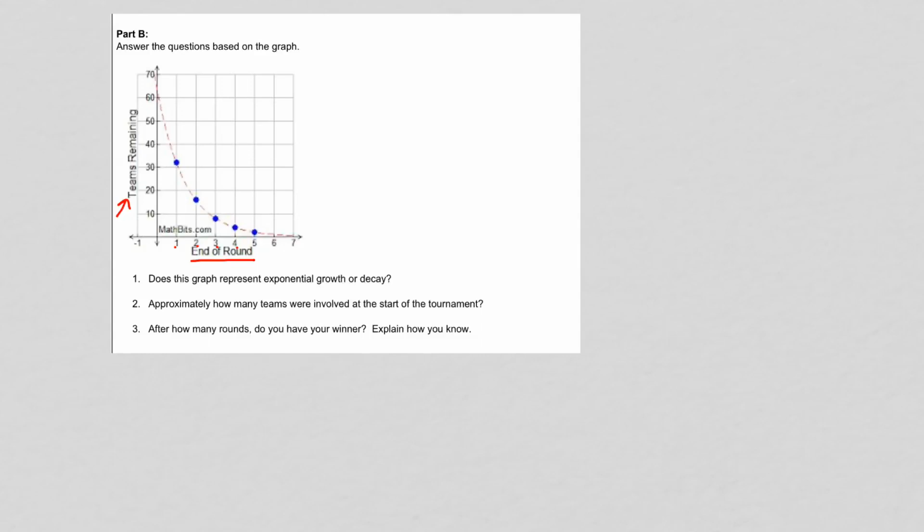So the first question says, does this graph represent exponential growth or decay? Well, remember, we read a graph from left to right, just like we read a sentence, and we see that this curve starts way up here. It's around 65, and then it's quickly decreasing. So, of course, it's going to be decay.